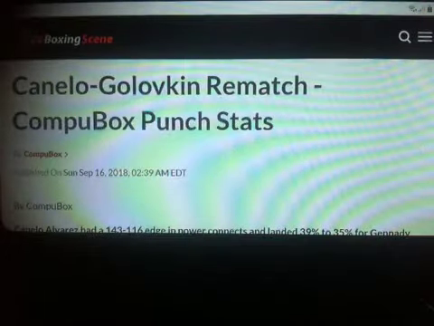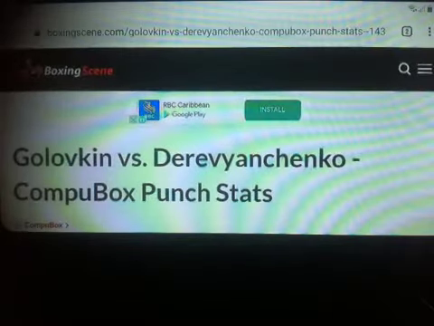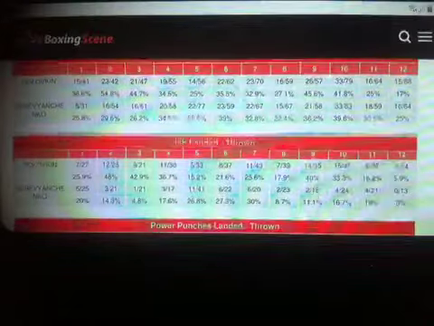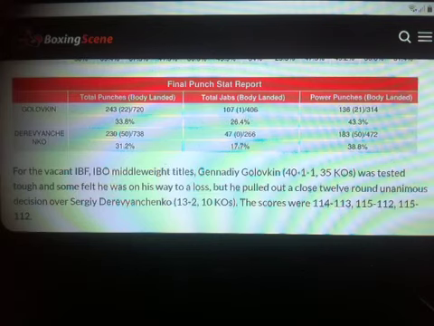Now, when we look at Derevyanchenko's final punch stats compared to Gennady Golovkin's final punch stats, it also tells a very similar and interesting story. What it shows is that Golovkin outlands, again, Derevyanchenko 243 punches to 230, so both of them land more punches than did Canelo and Golovkin in their fight. And also, very importantly, we see that Derevyanchenko again outlands Golovkin with body punches 50 to 22. Golovkin landing more body punches on Derevyanchenko than he did to Canelo, probably depicting Canelo's defense being better than Derevyanchenko's.